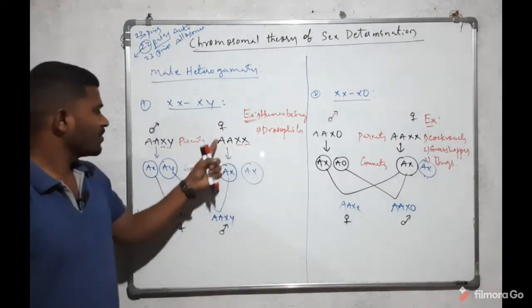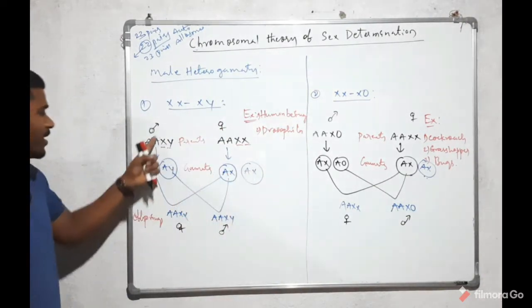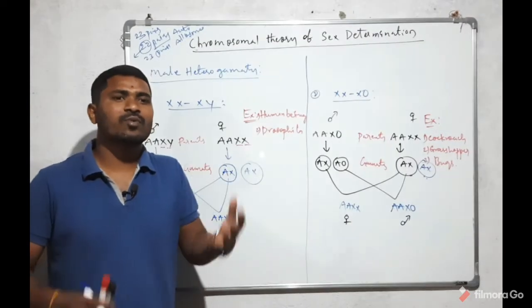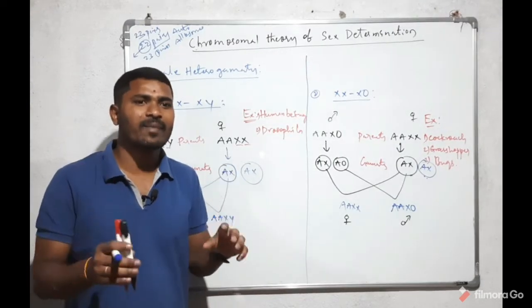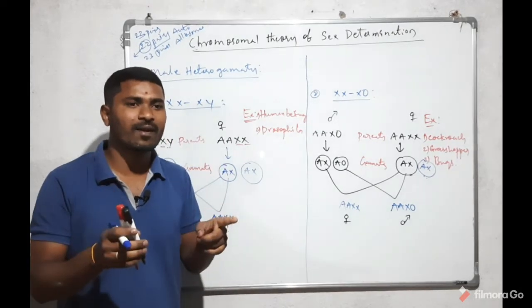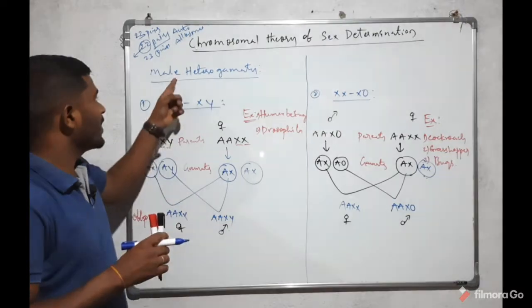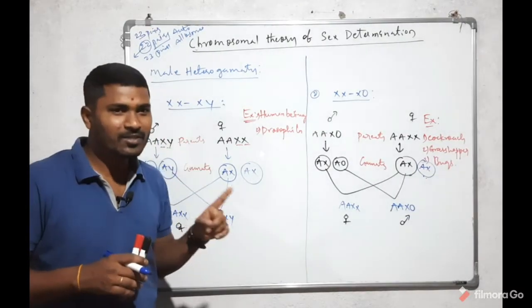Here also the female is producing X and X, but the male is producing X and Y. So the organism which is producing the different gametes can determine the sex of the organism. That is called heterogametic sex determination, or male heterogametic sex determination.